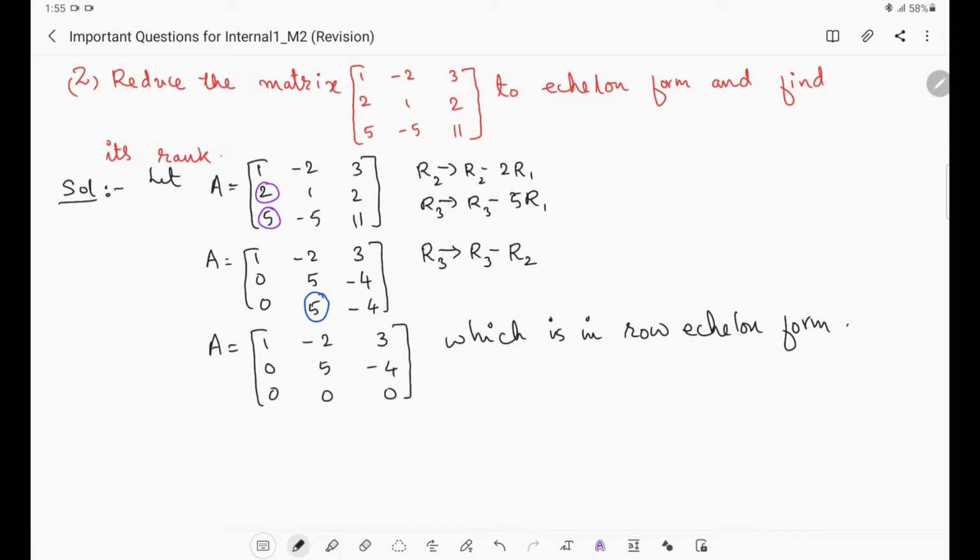After reducing to row echelon form, we have to find the rank of the matrix. So rank of A is the number of non-zero rows in A. In the row echelon form of A, how many non-zero rows are there? Only 1 zero row is there. So 2 non-zero rows are there in this matrix. So rank will be 2. Right? This is the second question. Now we'll see the third question.